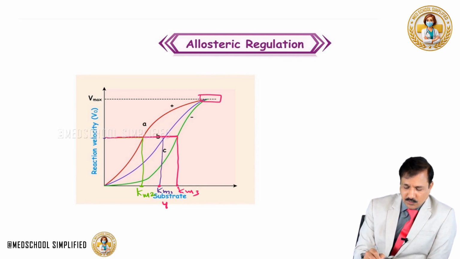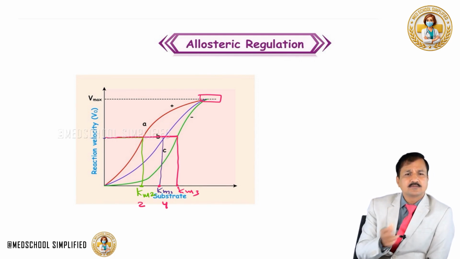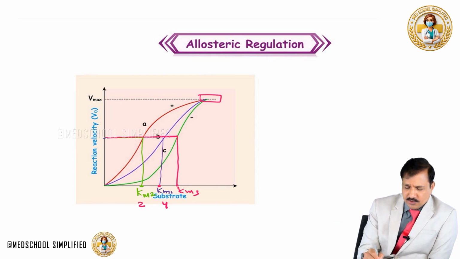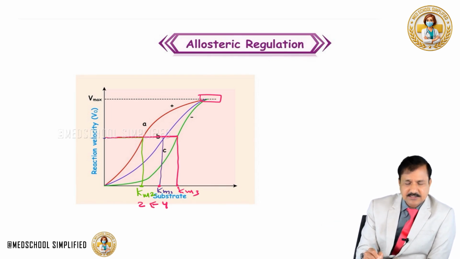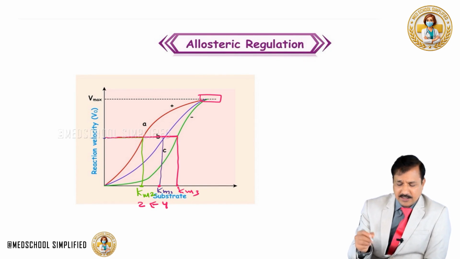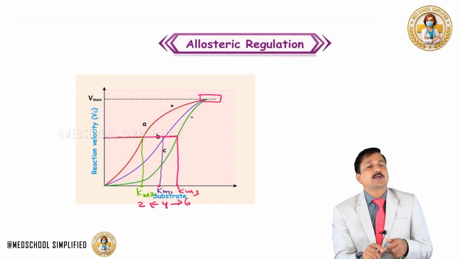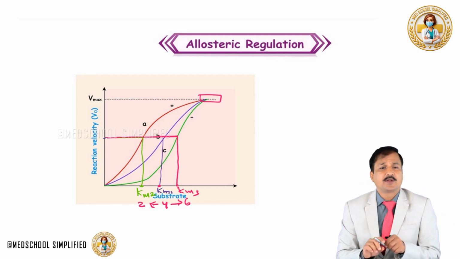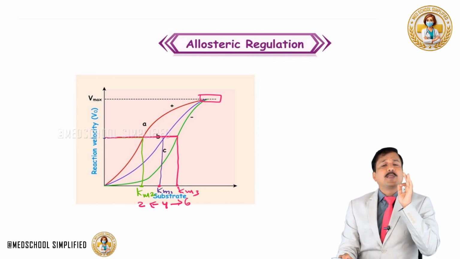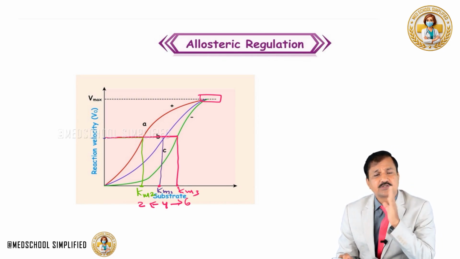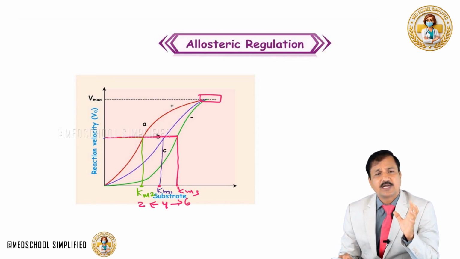So Km2, it is 2, like it is going towards 0. That means Km is decreased from 4 to 2. In the negative allosteric modulator side, Km is increasing to 6. So that means in this particular example, the positive allosteric modulators have simply decreased the Km of an enzyme.